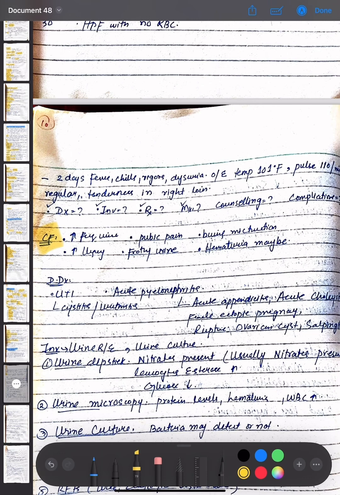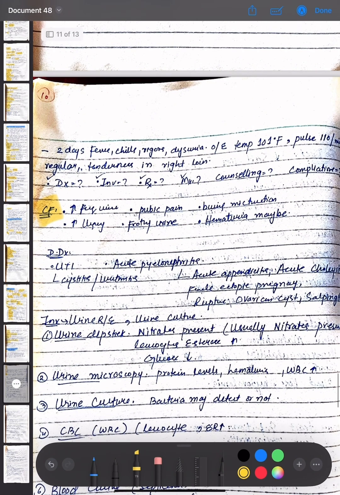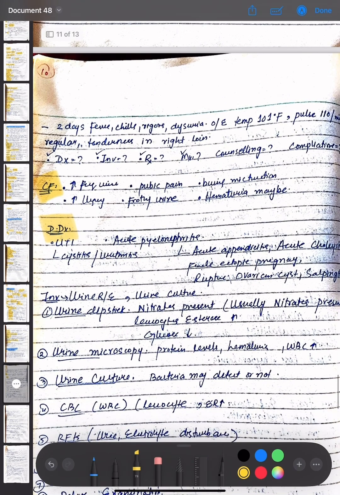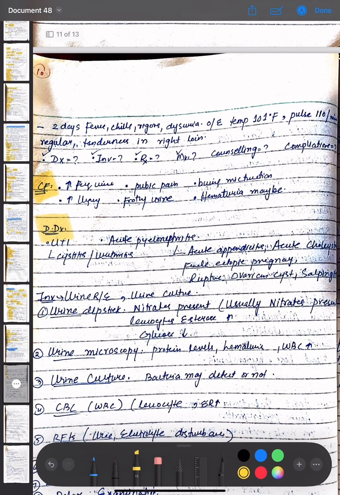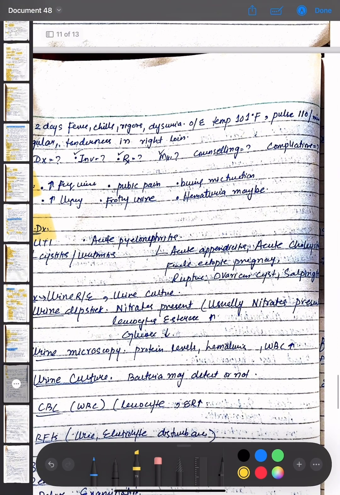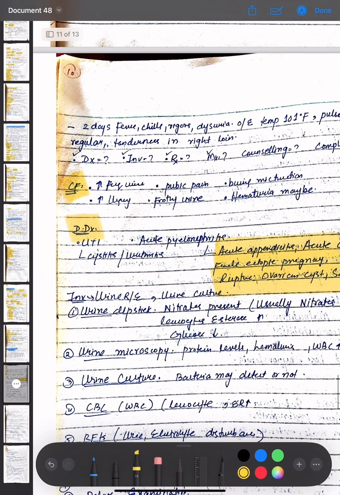The clinical features of UTI are increased frequency of urine, pubic pain, burning micturition, increased urgency, frothy urine, and hematuria may be present. The differential diagnoses are UTI or acute pyelonephritis. For UTI, these are cystitis or urethritis. For acute pyelonephritis, they are acute appendicitis, acute cholecystitis, female ectopic pregnancy, ruptured ovarian cyst, or salpingitis. All of these are the differential diagnoses of UTI.